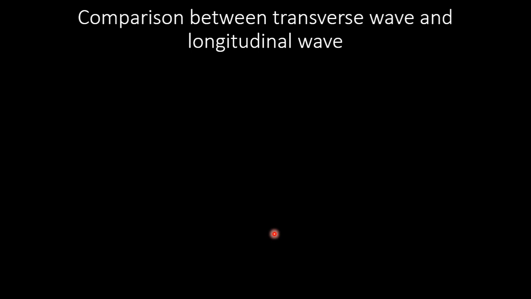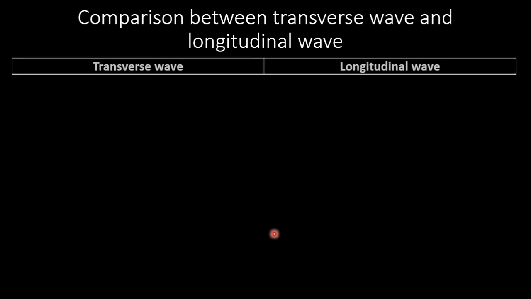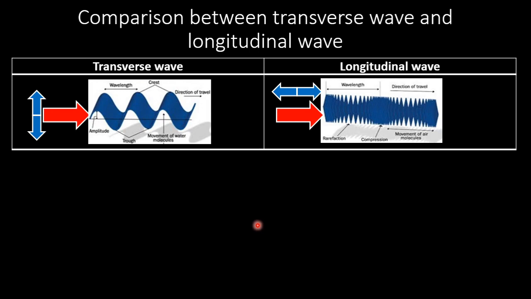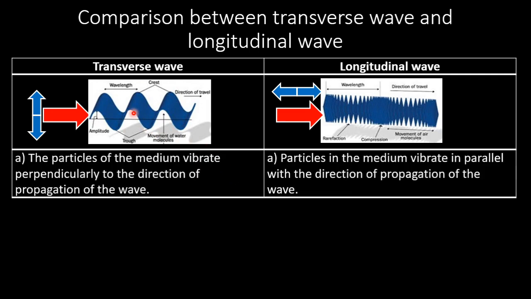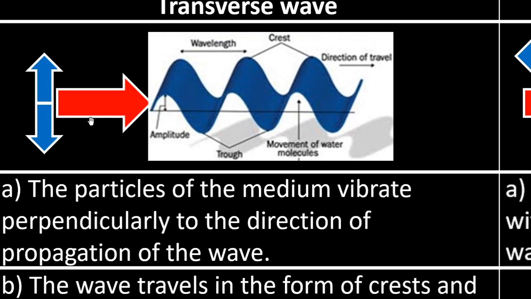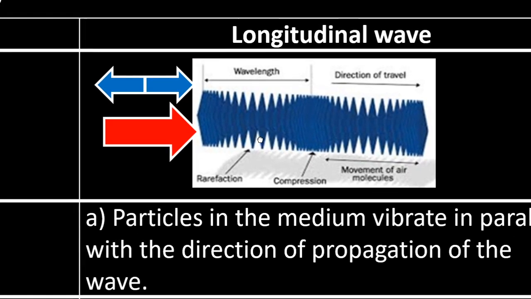Now we'll compare the transverse wave and longitudinal wave. We know about them already. What is called a transverse wave? A transverse wave is the wave where the direction of movement of particles is perpendicular to the direction of energy flow. In the case of a longitudinal wave, the direction of movement of particles is parallel with the direction of movement of energy,